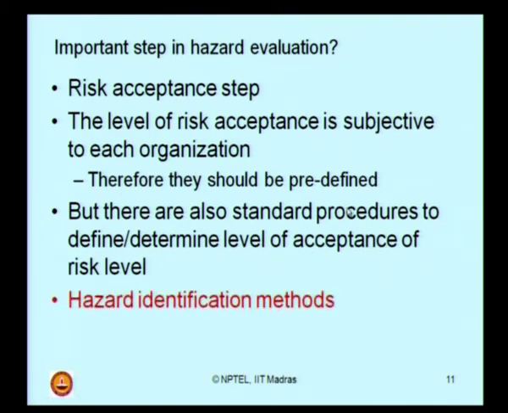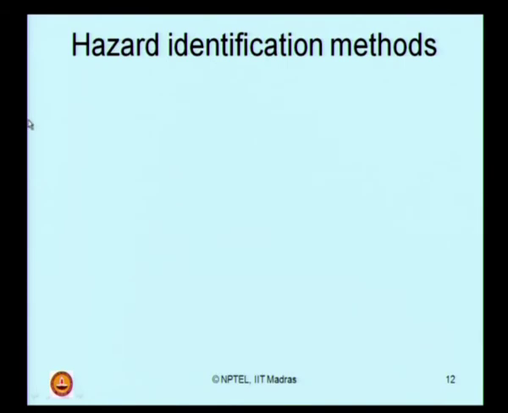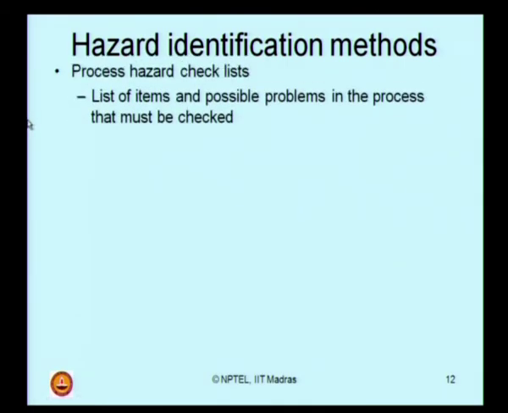What are those standard procedures by which I can arrive at an acceptance level of risk? One such method is hazard identification methods. What are hazard identification methods? The process hazard checklist is one such method, which prepares a list of items and possible problems in the process industry that must be checked.